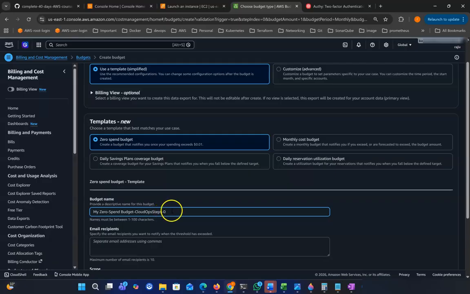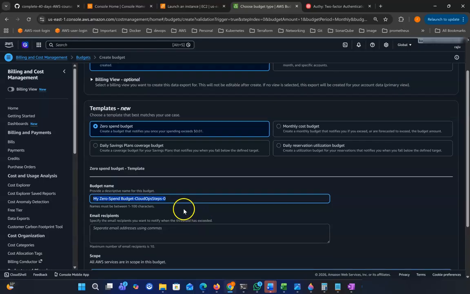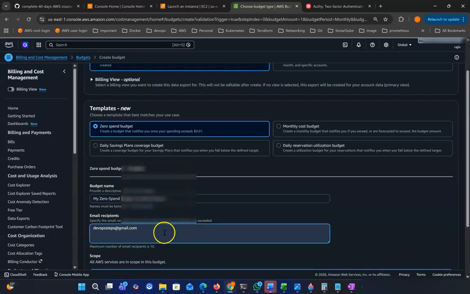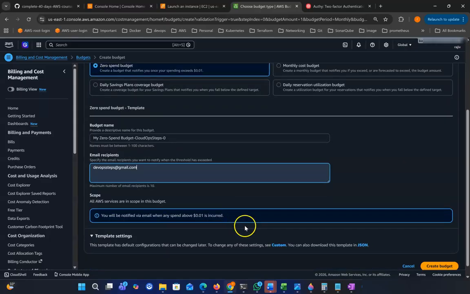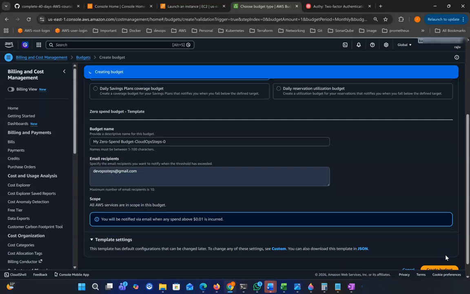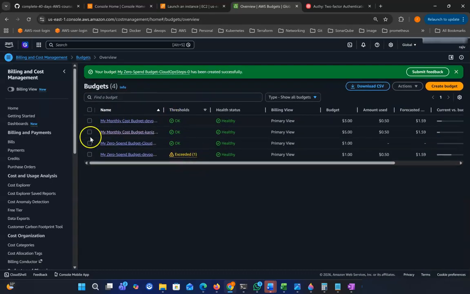When you get the email, you will see the name in the subject. Now put the email address where you want to receive the notification, then create the budget. You can see this budget is created.